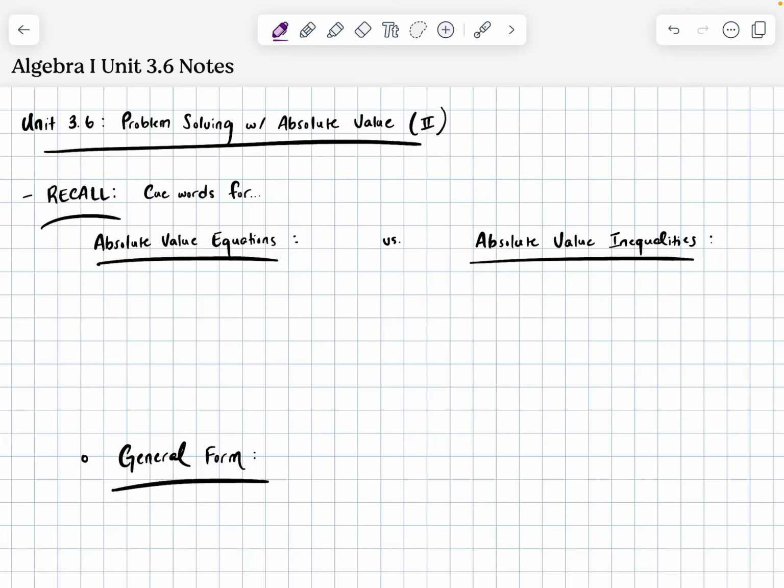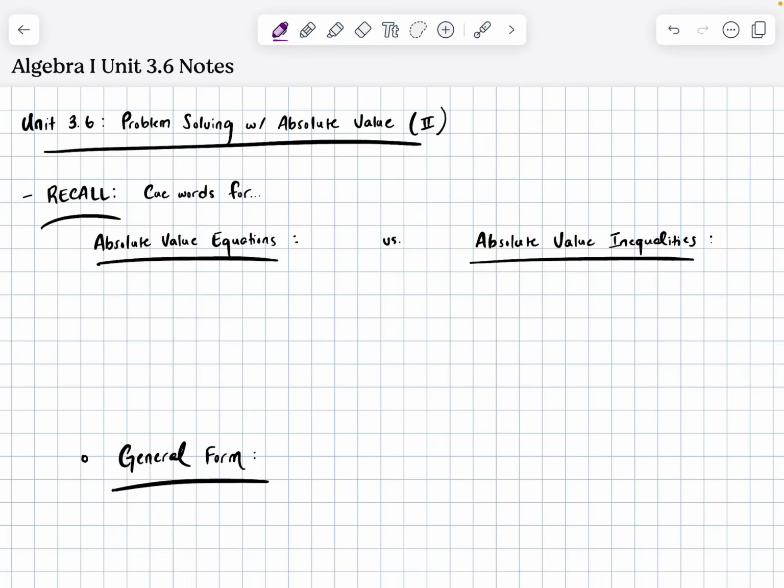So, last time we were together, we worked with both absolute value equations and also some inequalities containing absolute value. But how will we know when to use which? In other words, we came up with a list of some cue words that could indicate which of the two we wanted to use. Look back at your notes. What were some of the words that populated each of those lists?